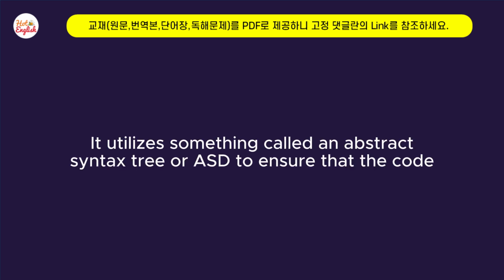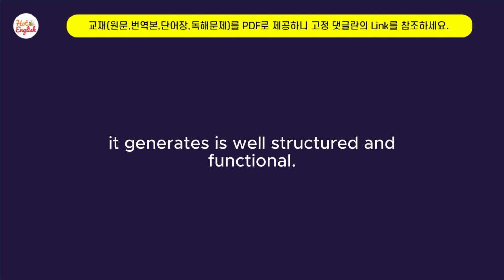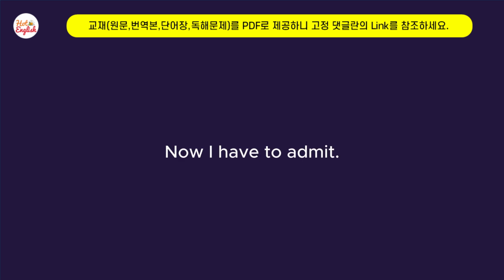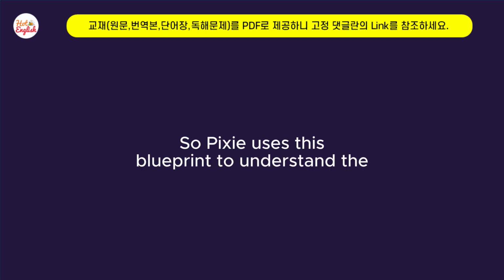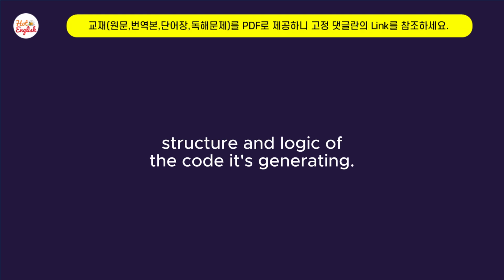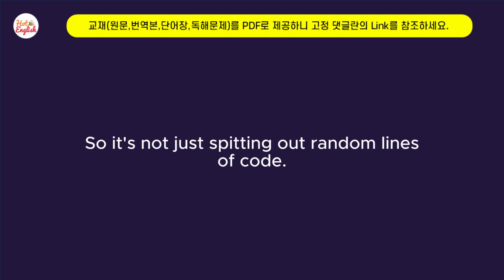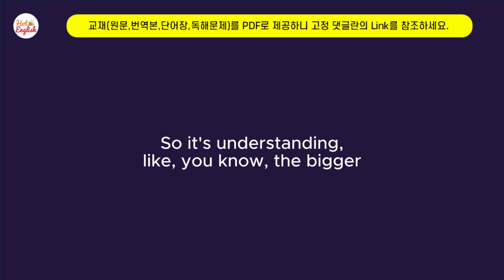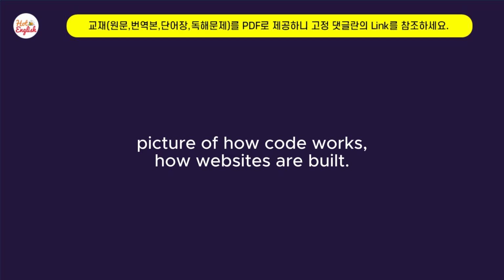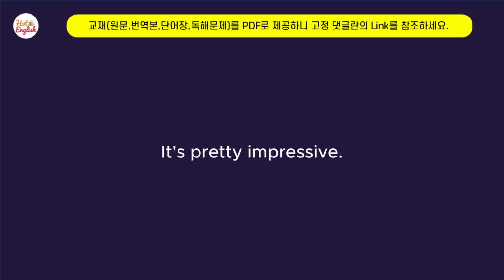Wow. It utilizes something called an abstract syntax tree, or AST, to ensure that the code it generates is well-structured and functional. Now, I have to admit, abstract syntax tree, it sounds a little intimidating. I know, but it's not that complicated. Basically, you can think about it as a blueprint for the code. So Pixie uses this blueprint to understand the structure and logic of the code it's generating. So it's not just spitting out random lines of code, it's actually building a coherent program. So it's understanding the bigger picture of how code works, how websites are built. Yeah, it's pretty impressive.